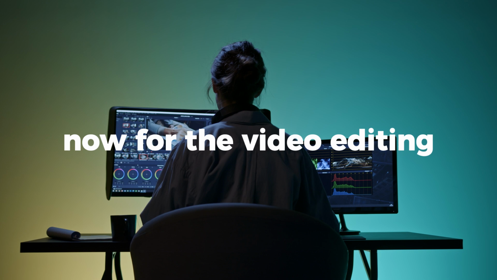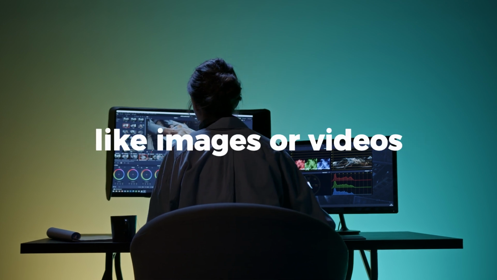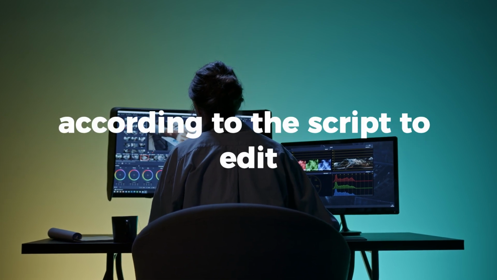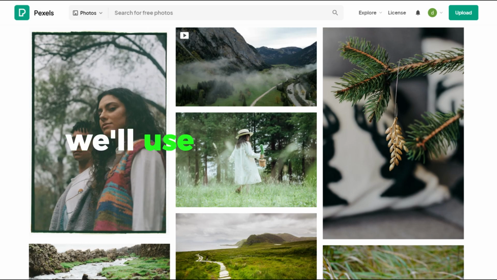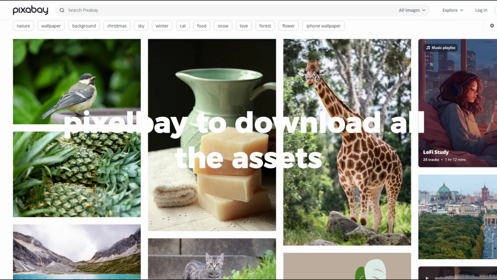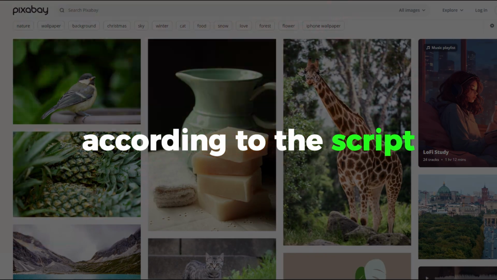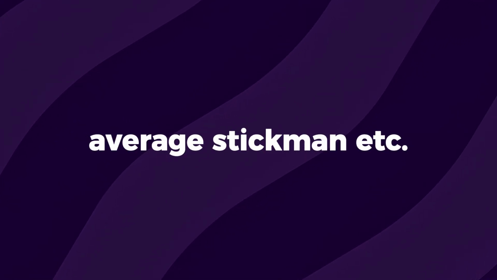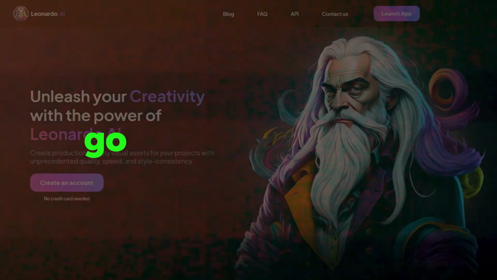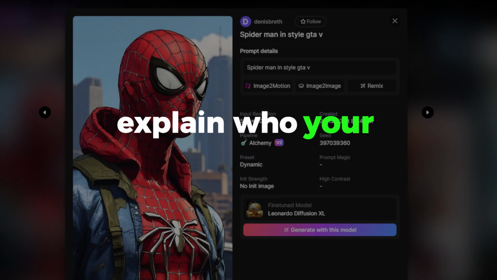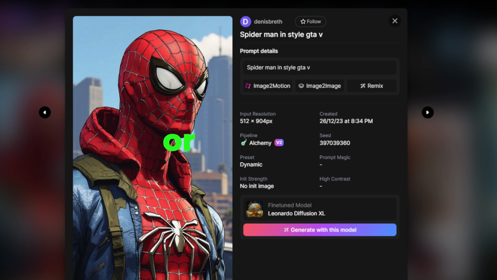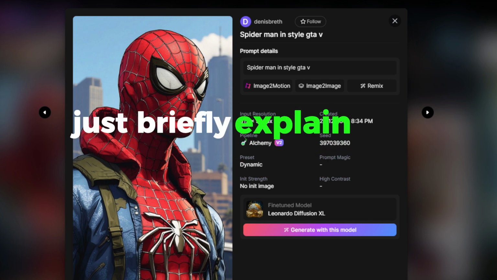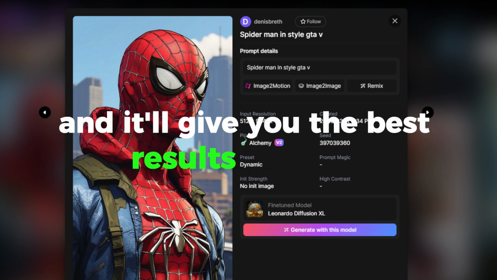Now, for the video editing, we need some assets like images or videos according to the script to edit, right? We'll use pexels.com and Pixabay to download all the assets according to the script. Like in the script, if my character is supposed to be stressed out, I'll search for a stressed average stickman, etc. If you still can't find your main character's images as you please, go to leonardo.ai and explain who your character is, what he's doing, or anything. Just briefly explain it to him, and it'll give you the best results possible.